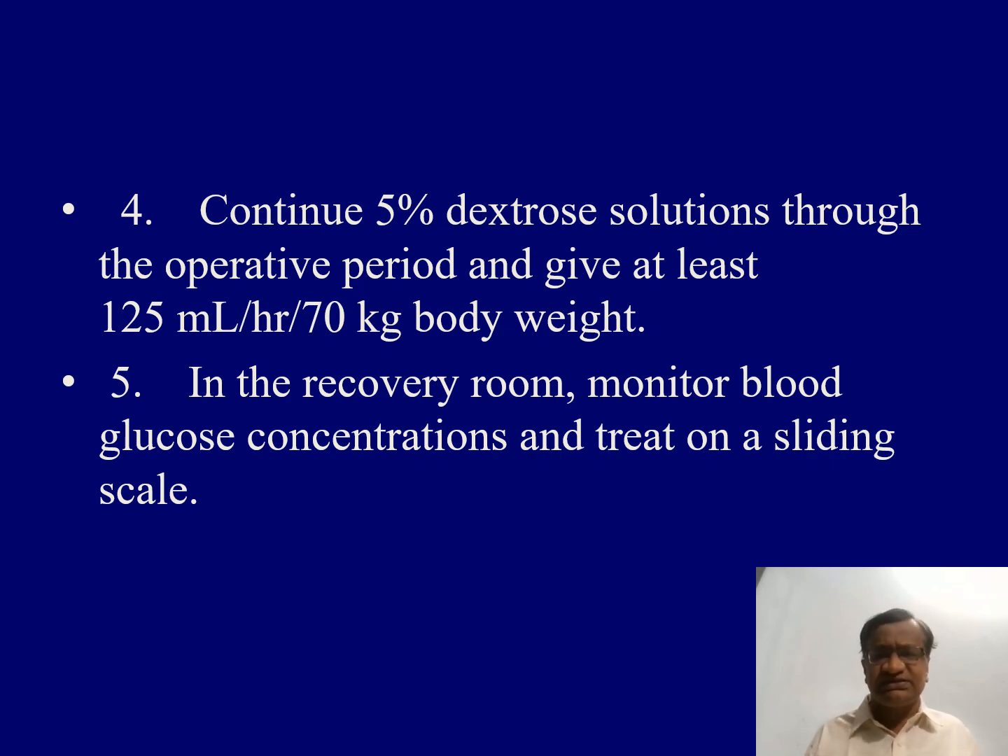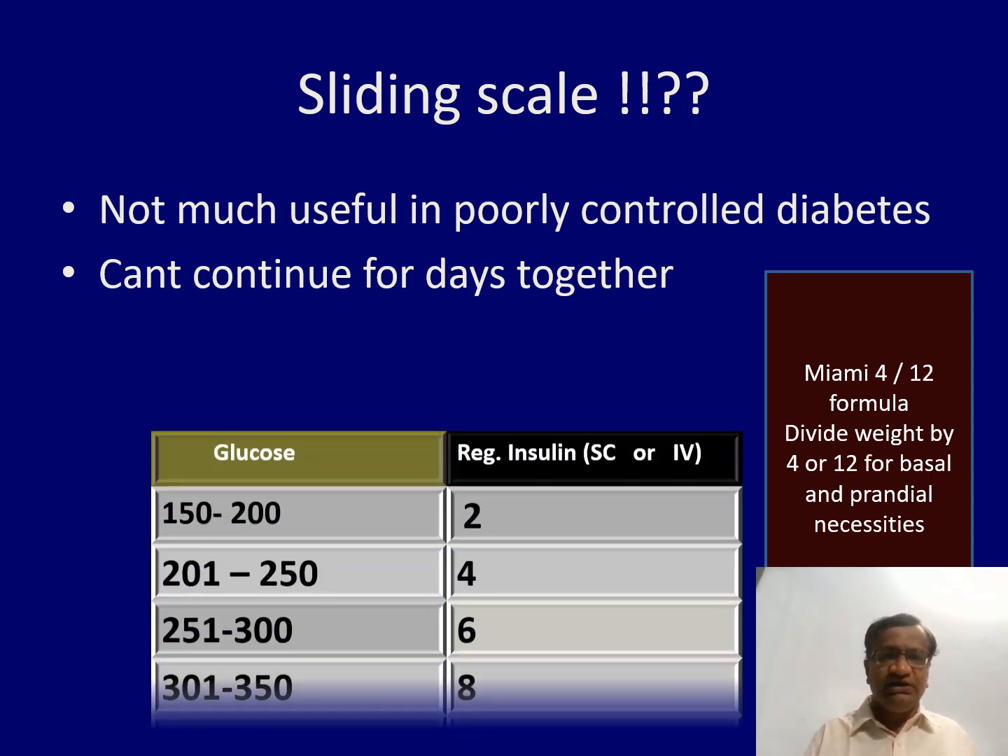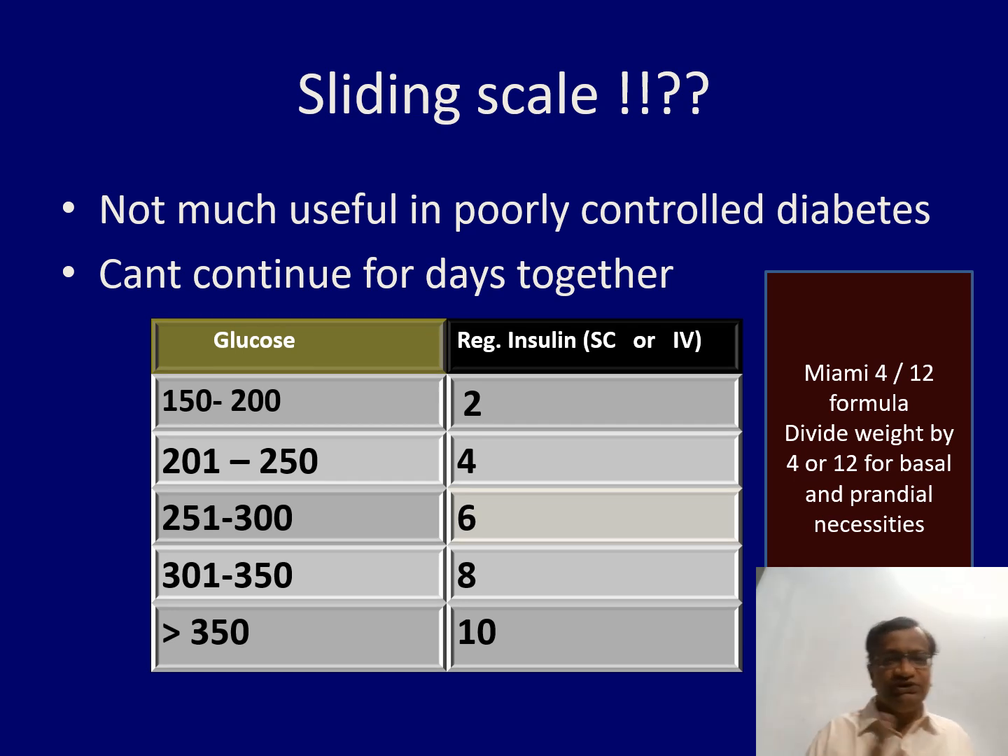And at least give 100. If the patient has blood loss, start another normal saline in another line. Start giving these things. Give at least 100 ml or 75 ml. Monitor blood glucose and treat on a sliding scale. What is the sliding scale? You cannot continue for days together, and you cannot use it for poorly controlled diabetes. Glucose 150 to 200, 200 to 250, 251 to 300, etc. This is a sliding scale. You can give IV or subcutaneous. The problem is you cannot go on checking for 5 days. So this is not an ideal thing.